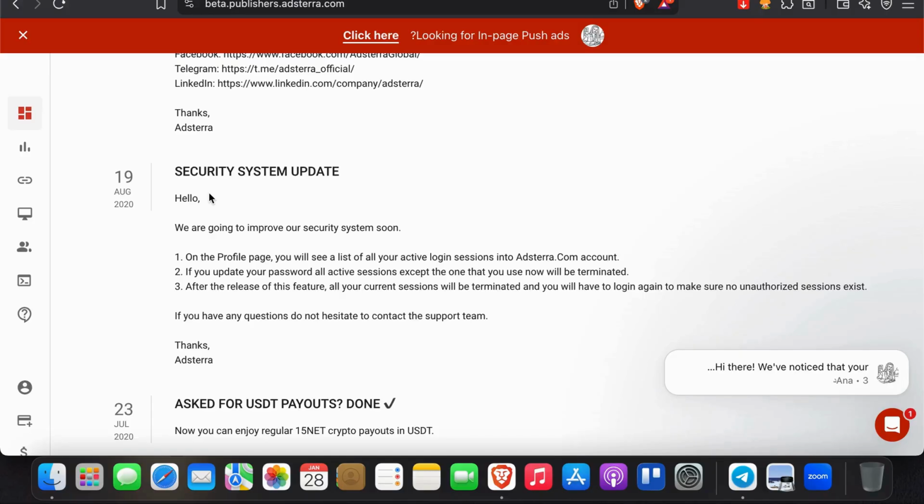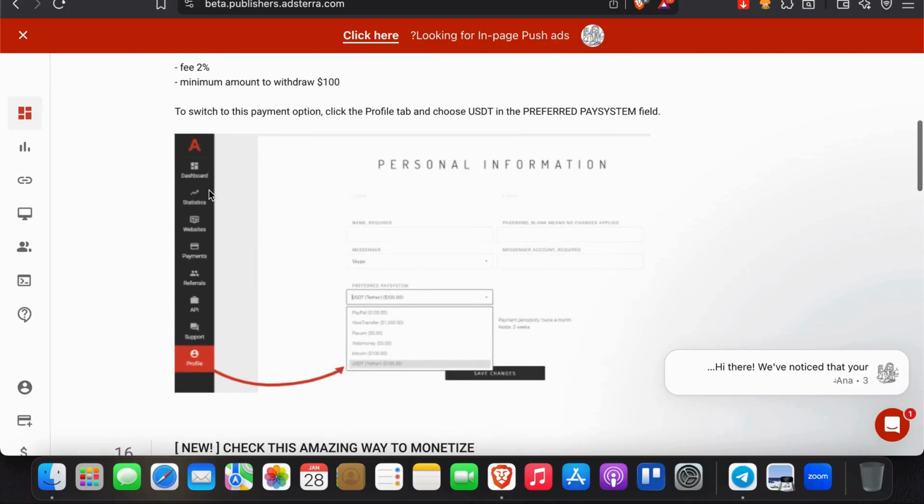Now, alternative networks that you can combine. Smart publishers don't rely on one network. Use Adsterra with popular networks like PropellerAds, Monetag, and PopAds, carefully. Rotate ads, test performance, and keep what works. Diversification protects income.